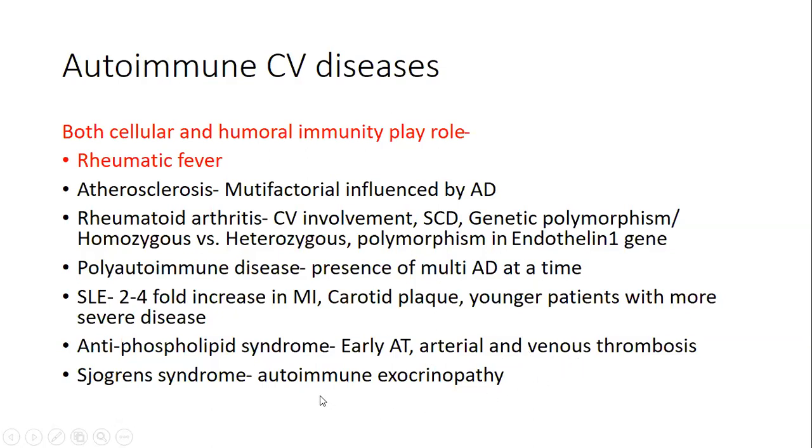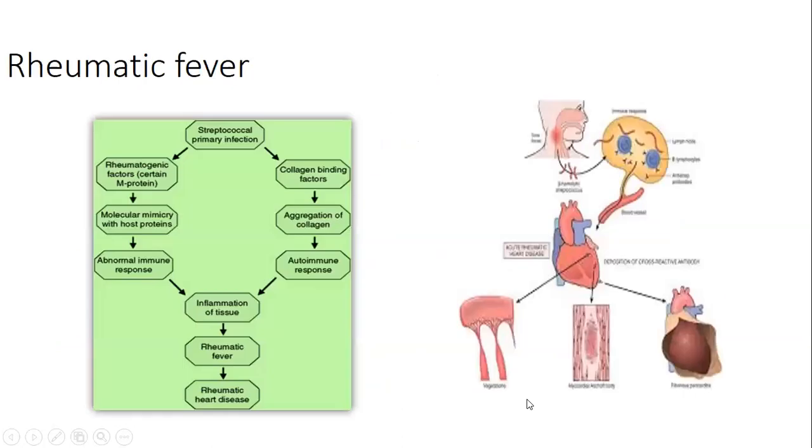Sjogren's syndrome is an exocrinopathy. The salivary glands and the lacrimal glands become affected by this autoimmune disease. There is dryness of the mouth, loss of tears, etc. But at the same time, cardiovascular involvement may also be present.